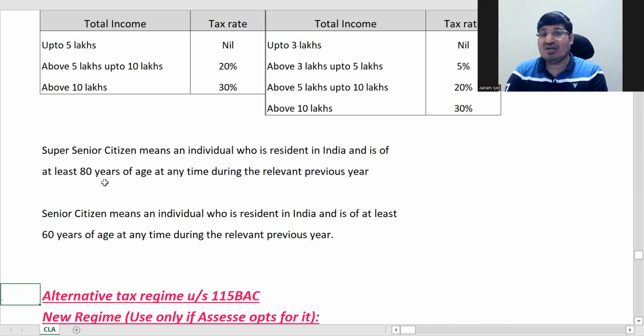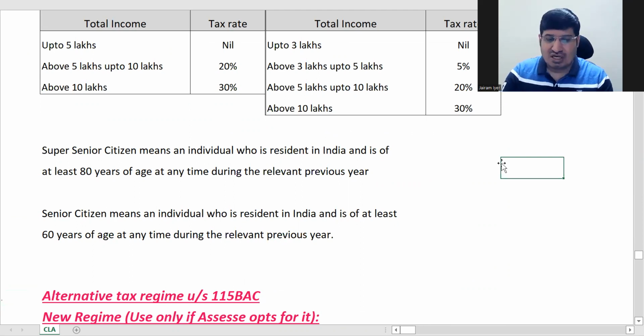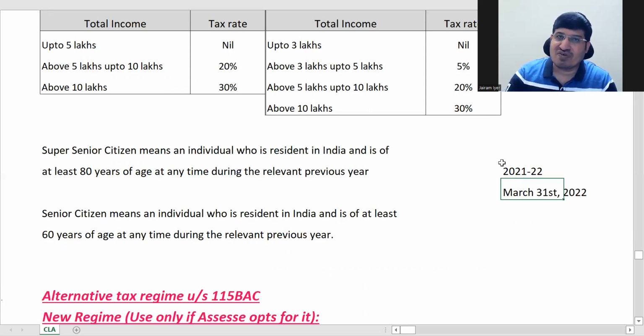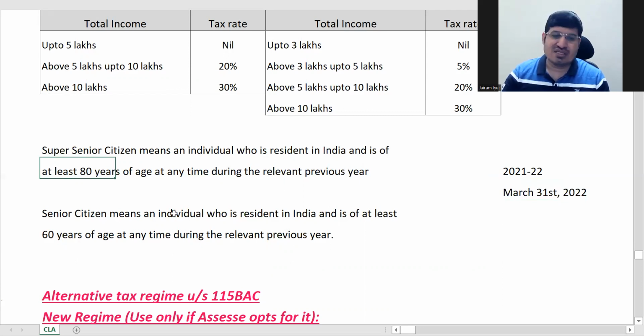So even if your relevant previous year is 2021-22, and his birthday is on March 31st, 2022, and on this date he is becoming 60 years or 80 years of age, then he'll fall within the definition. So anytime during the previous year, he can become a senior citizen or super senior citizen.